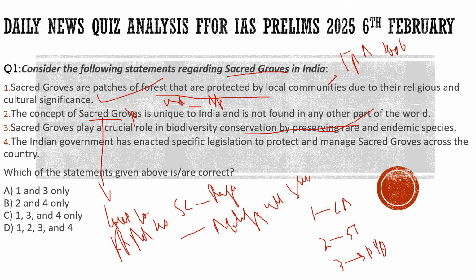Fourth statement, it says the Indian government has enacted specific legislations to protect and manage sacred groves across the country. 100% correct. Under the Forest Rights Act, we brought in these provisions which protected these sacred groves. So with respect to this question, which are the correct statements? Statement 1 is correct, statement 3 is correct, and statement 4 is correct. So the correct option would be option C.